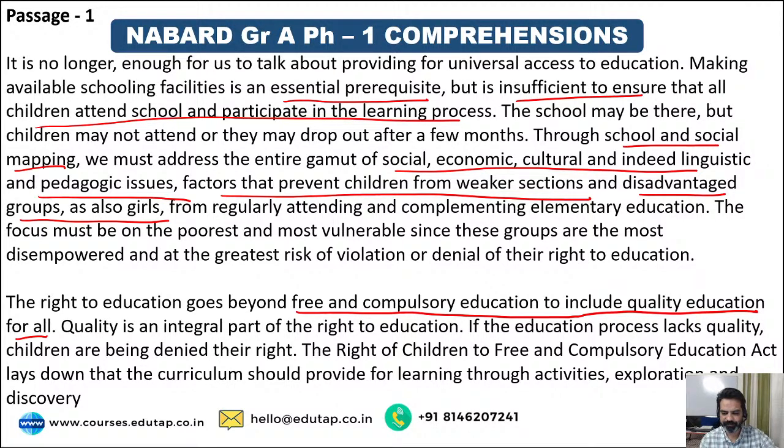The Right of Children to Free and Compulsory Education Act lays down that the curriculum should provide for learning through activities, exploration, and discovery. So he's of the view that not just right to education, but quality education should be provided to everyone. Because if the education lacks quality, the children are being denied their basic fundamental right. And the Act says that curriculum should provide learning through activities, exploration, and discovery. So in the second paragraph, he focuses on the quality of education that is provided to the children.